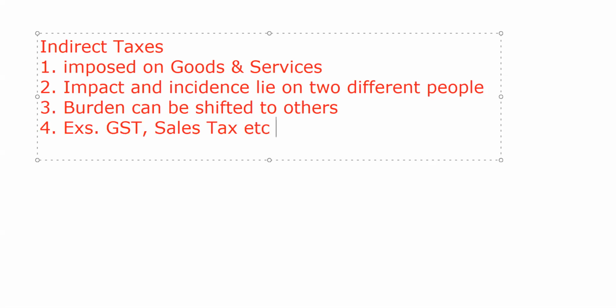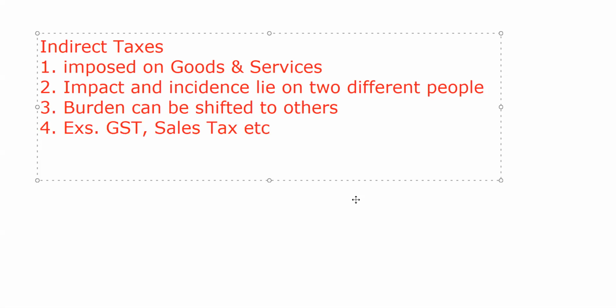Here, one thing to keep in mind, I'll write it under the star. Indirect taxes can be avoided. We cannot avoid the direct taxes. No one can refuse to pay them. But indirect taxes can be avoided.